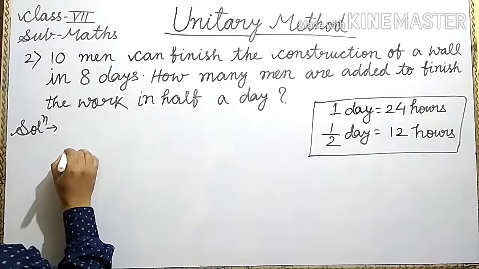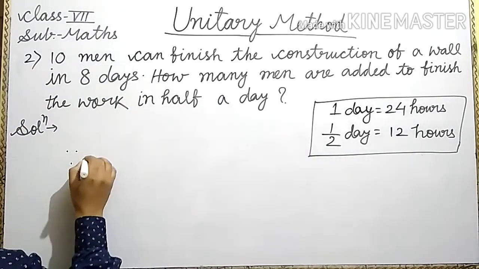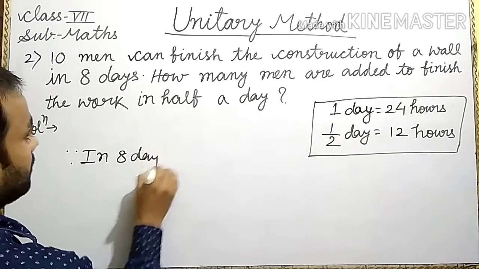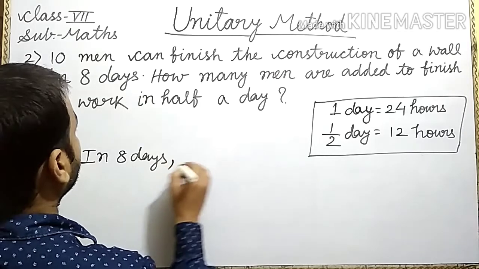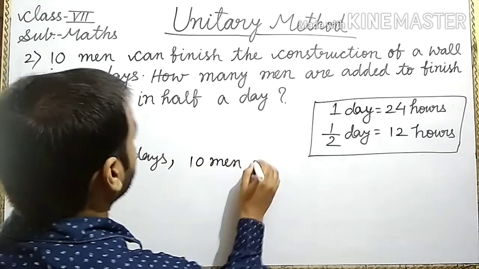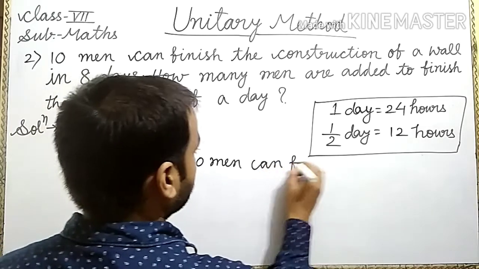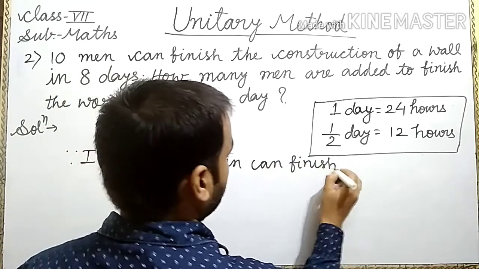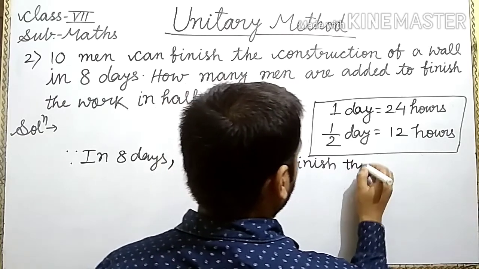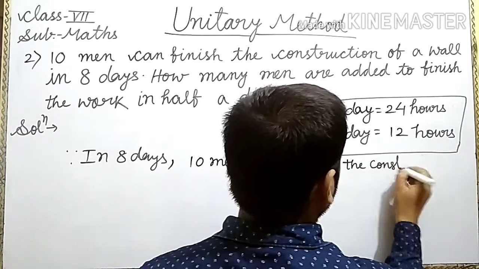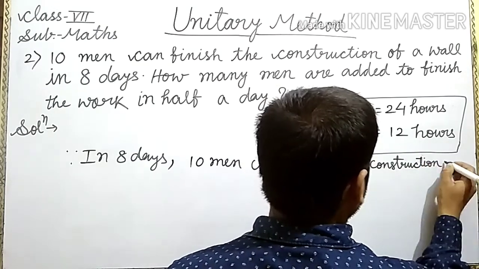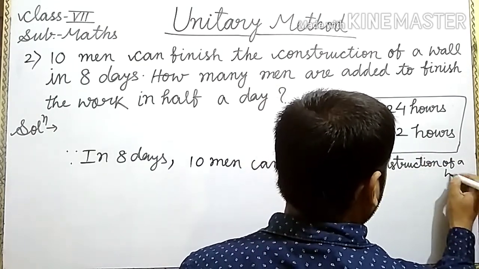In the first statement, in 8 days 10 men can finish the construction of a wall.